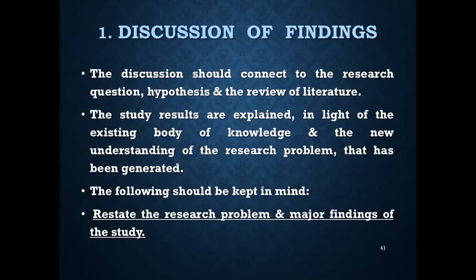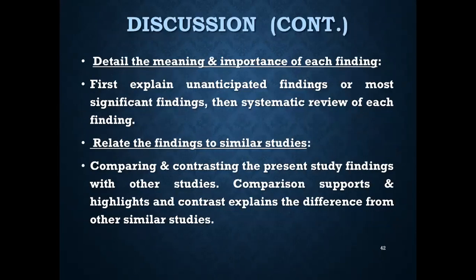Restate the research problem in the discussion of findings. The research problem has to be restated, and also the methodology used and the major findings of the study have to be stated under the discussion of findings. Detail the meaning and importance of each finding. The underlying meaning and significance of each finding has to be systematically explained. First explain the unanticipated findings or the most significant findings, and then a systematic review of each finding has to be done.